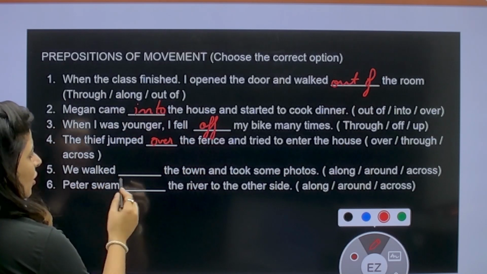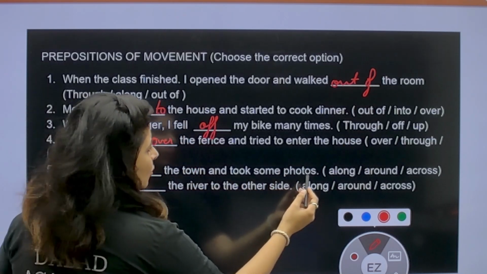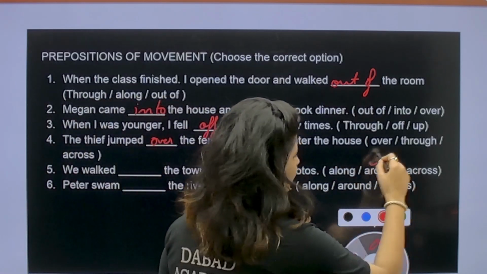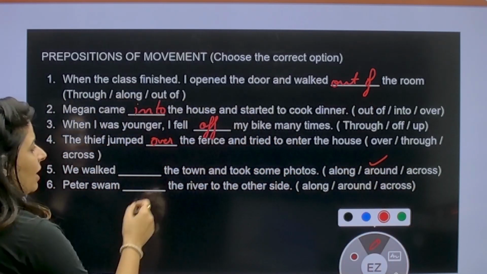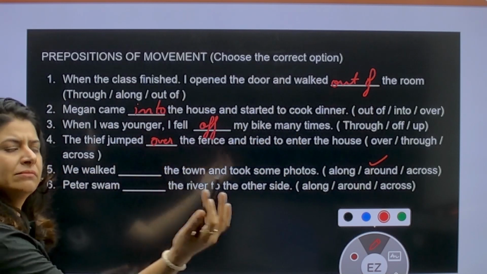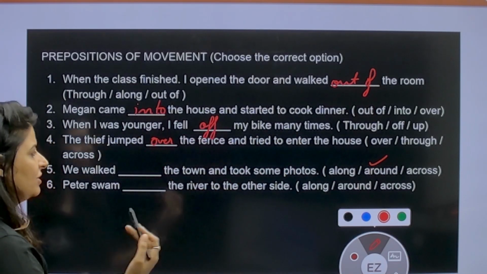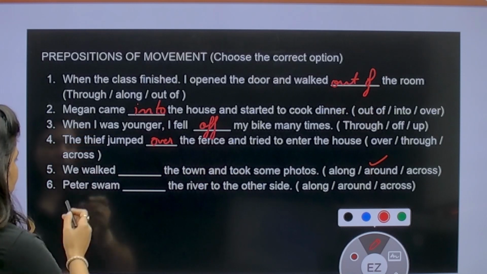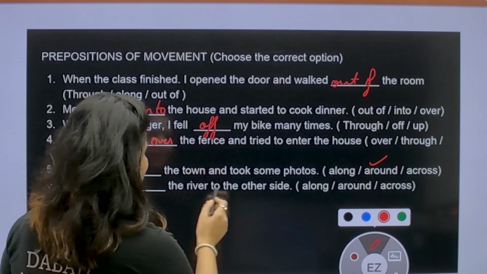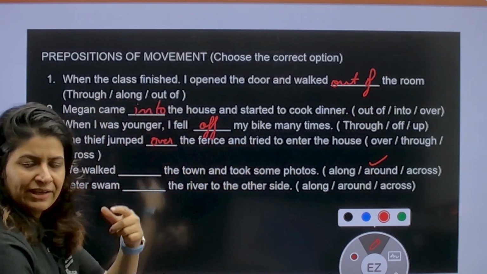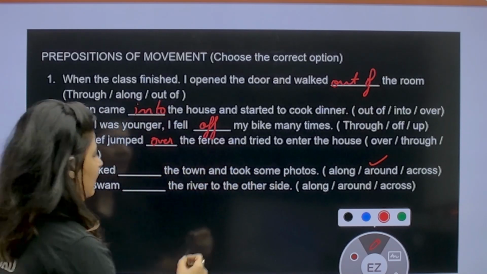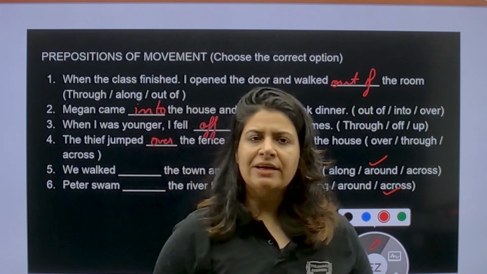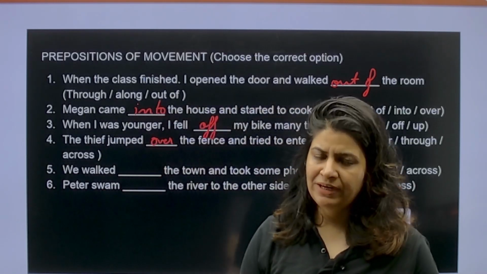Next, we walked dash the town and took some photos. हम क्या करते हैं? हम we walked around the town. ठीक है? We walk around the town. Town में घूमते हैं. कैसे घूमते हैं? ऐसे घूमते हैं. टाउन के आसपास घूमते हैं. चक्कर लगाते हैं. We walked around the town and took some photos. Peter swam dash the river to the other side. Cross करके गया river को. एक साइड से दूसरी साइड. What will come? Across will come. I hope the concept of prepositions of movement is clear to you.